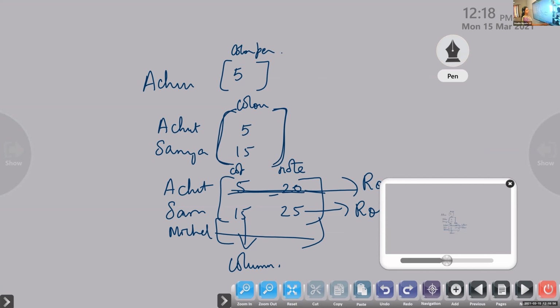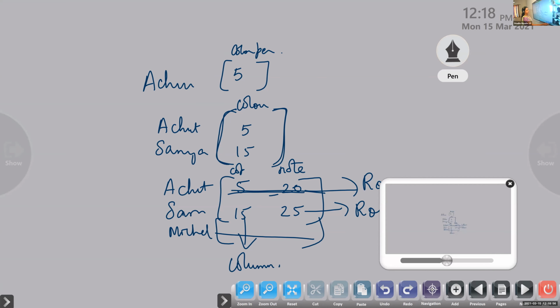So how many elements will be present in a 3 by 3 matrix? Atul? 9. The 3 by 3 matrix will contain 9 elements. Nandana, how many elements are present in a 3 by 2 matrix? 6. Punya, how many elements are present in a 5 by 1 matrix? 5.